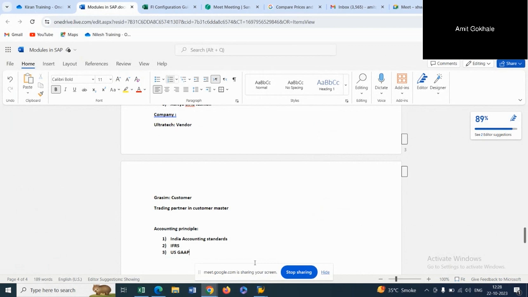So, an accounting principle is nothing but a standardization for every accounting treatment. For every treatment, they have come up with what the accounting treatment should be. The objective is that every organization should give the treatment in that particular manner only.